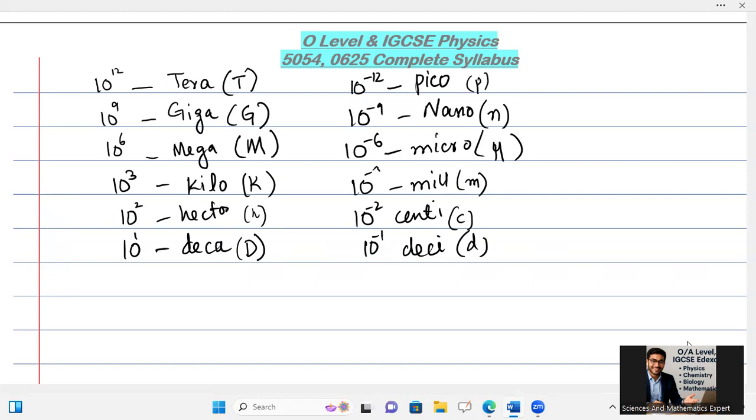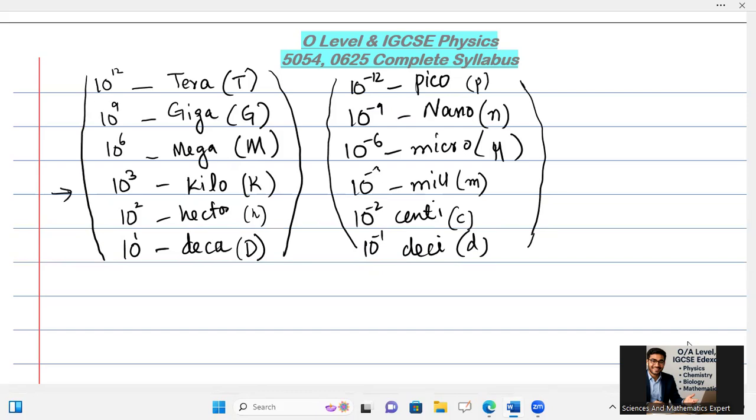These are the prefixes which are used to represent the very smallest, taken with the help of negative power, like the size of a virus, size of the nucleus of an atom. And for the very largest, like the distance from Earth to Sun or Earth to Moon, size of Earth, these prefixes can be used for showing the distance differences. After the prefixes, we will move on to significant figures.